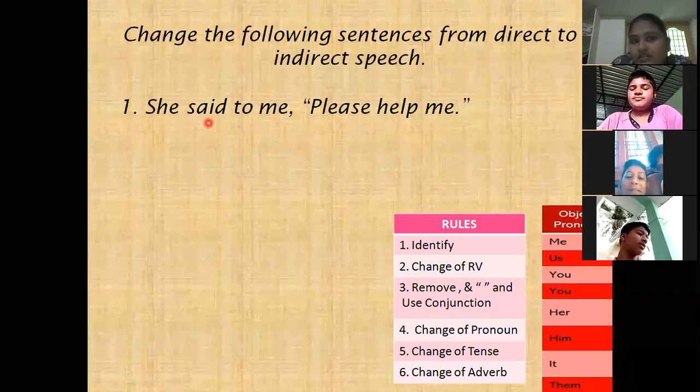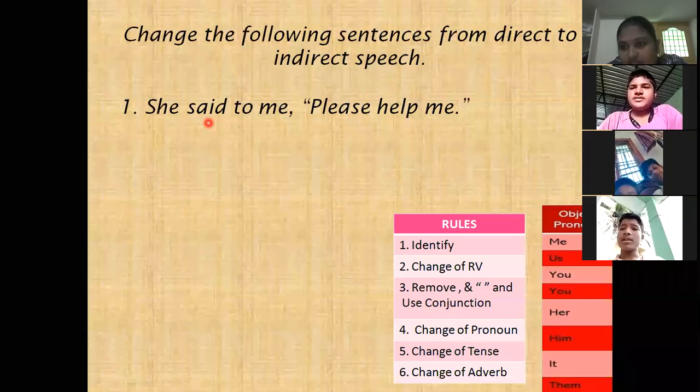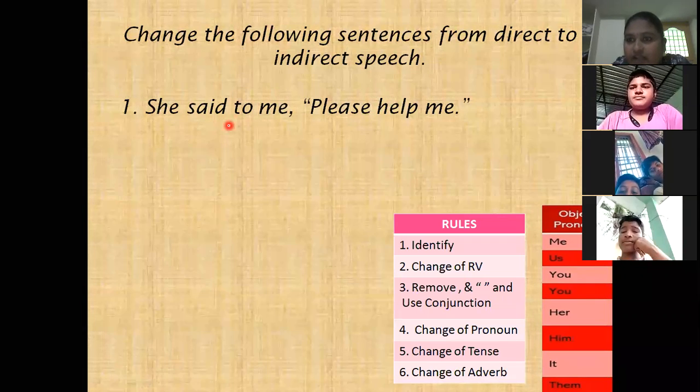The reporting verb 'said to' changes to 'requested', because it is a request. It is a request, so here we have to write requested. And the remaining changes are the same.